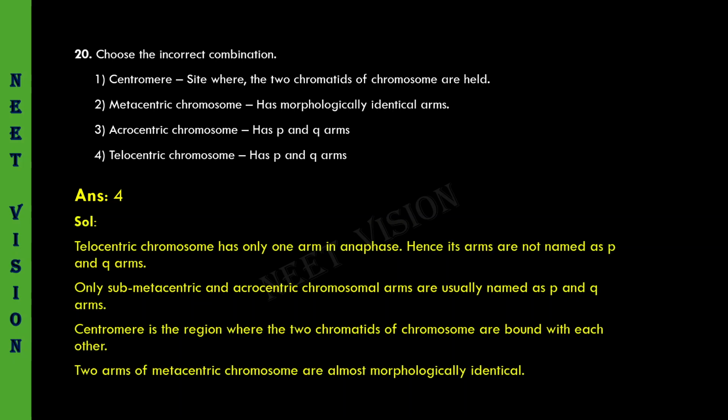Telocentric chromosome has only one arm in anaphase. Hence, its arms are not named as P and Q arms. Only submetacentric and acrocentric chromosomal arms are usually named as P and Q arms. Centromere is the region where the two chromatids of a chromosome are bound with each other. Two arms of a metacentric chromosome are almost morphologically identical.